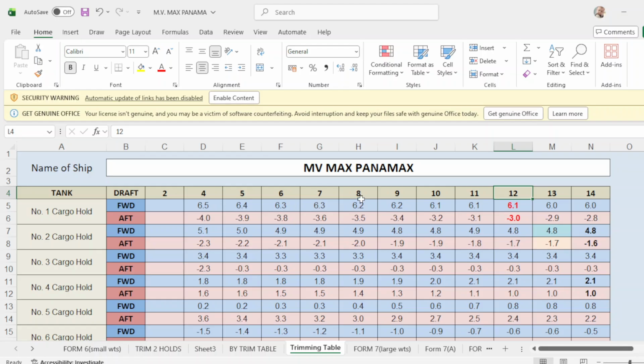From drop 8 meters to 14 meters, take note of these figures that are all approximate. Like for example, in drop 10 and 11, they are the same, and also in number 12, so they're all estimates. Meaning, we have to find out exactly where the point is to get this drop of